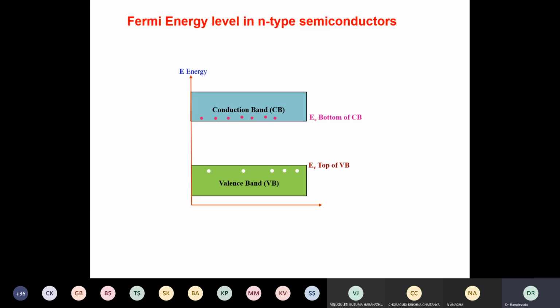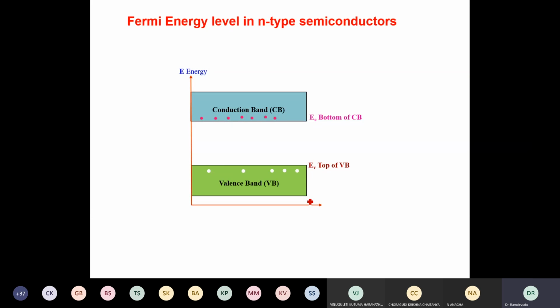The number of holes in the valence band I am showing here as few, maybe 1, 2, 3, 4, 5. But electrons in the conduction band are more because of the addition of pentavalent atoms and also because of breakage of bonds. So I have more electrons than holes. Therefore, I call electrons the majority charge carriers in N-type material.